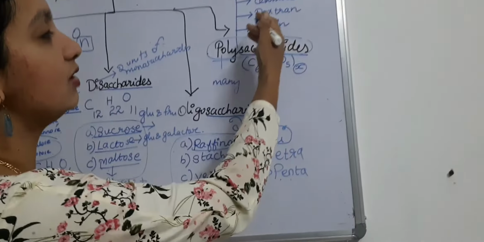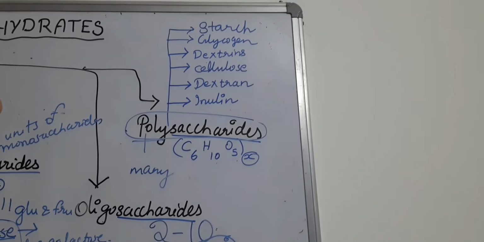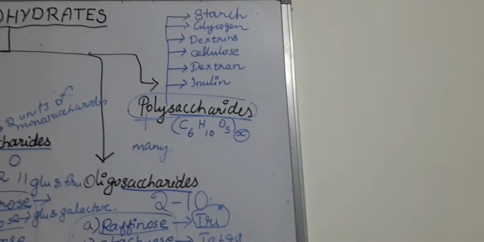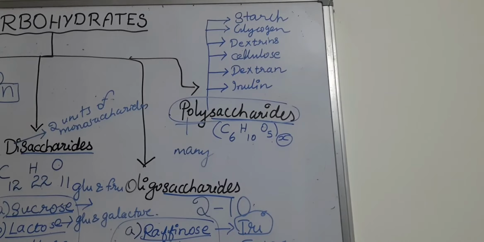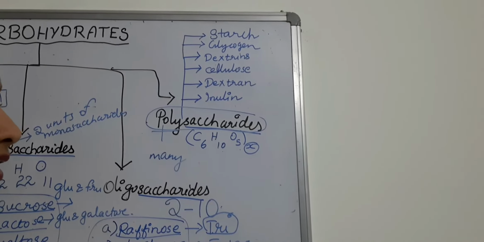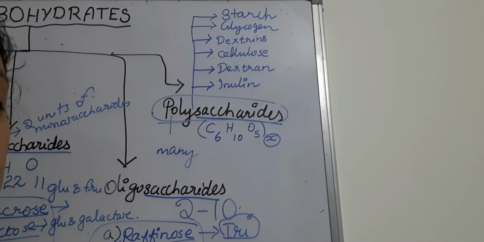What are the examples given under polysaccharides? We have 6 examples here: starch, glycogen, dextrins, cellulose, dextran and inulin.